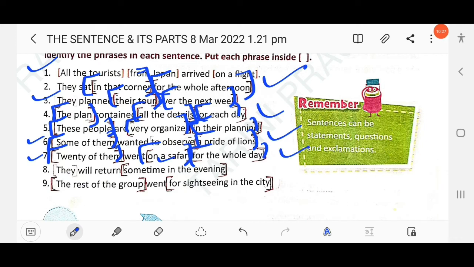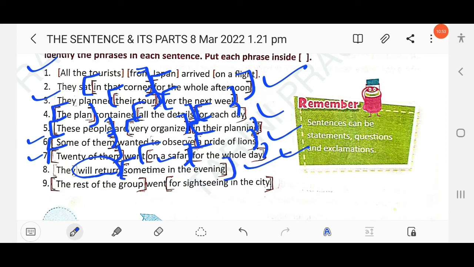Then next question number 8, okay? As in your book it doesn't tell about the verb phrase, you can also mention here "will return", this is also a verb phrase, okay? But in your book it does not mention it, so better you write here sometime in the evening. This is a phrase, right?